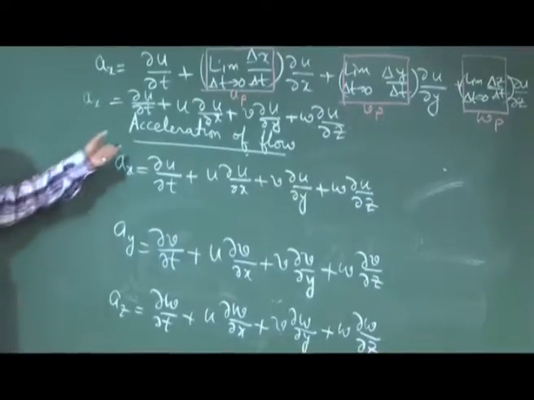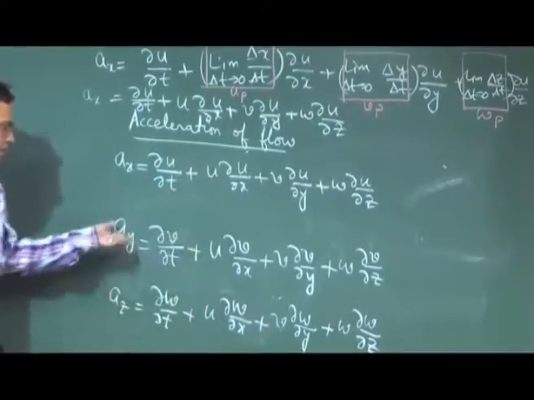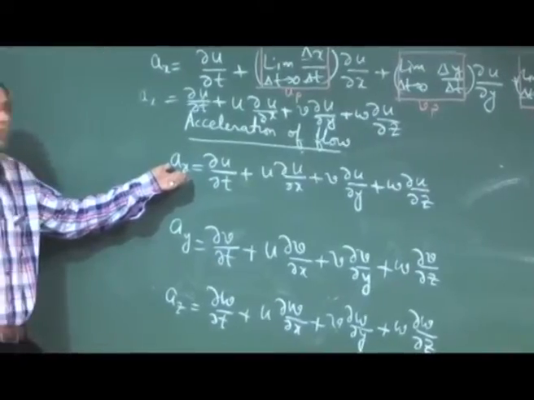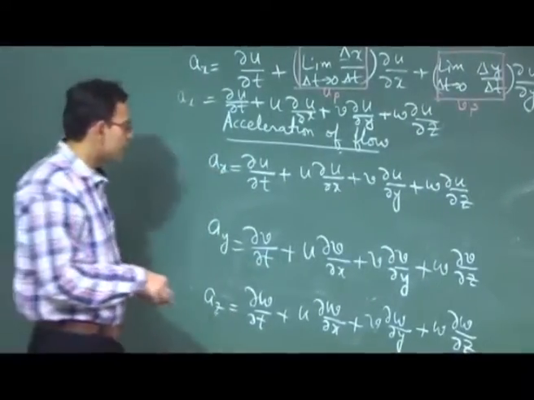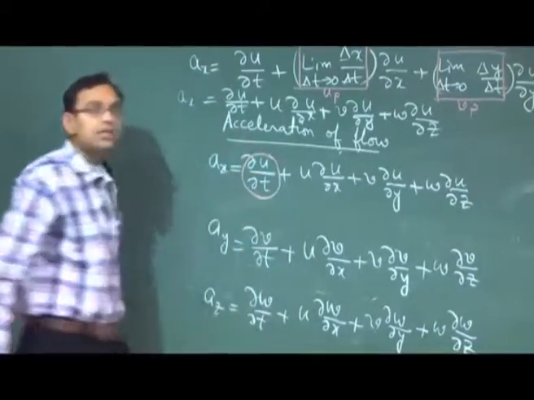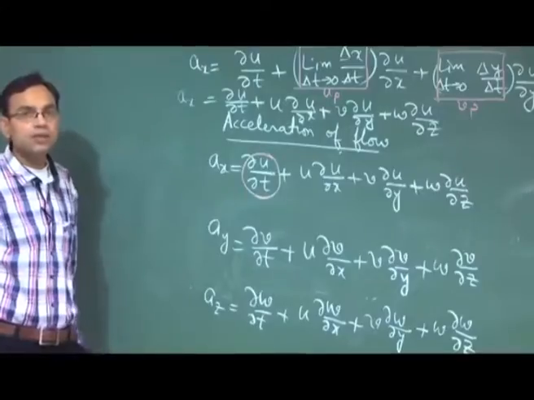So you can see mathematical expressions, so these are just by drawing analogy with this. So it is important to know this formula, but it is more important to understand this formula physically. So what is this? This is at a given location how the velocity is changing with time. This is very clear.